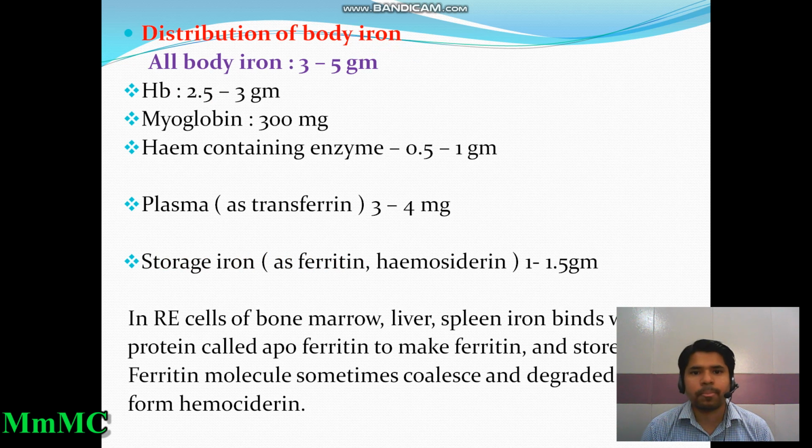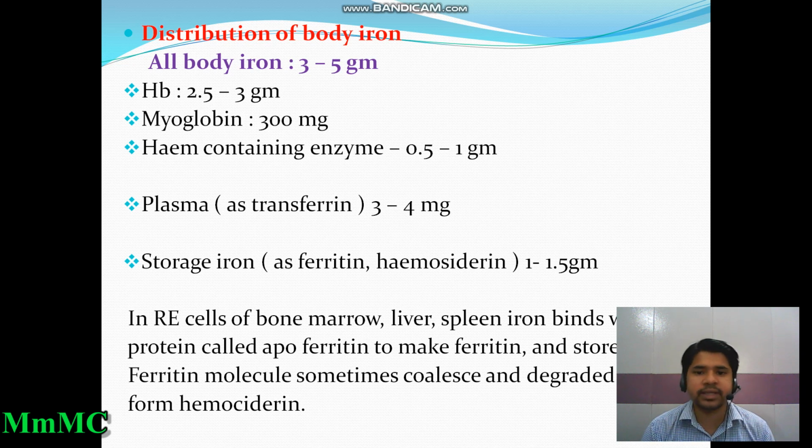Distribution of body iron. Total body iron is 3 to 5 gram, in which hemoglobin is 2.5 to 3 gram, myoglobin is 300 milligram, heme containing enzymes such as cytochrome oxidase are 0.5 to 1 gram. Plasma is 3 to 4 milligram.